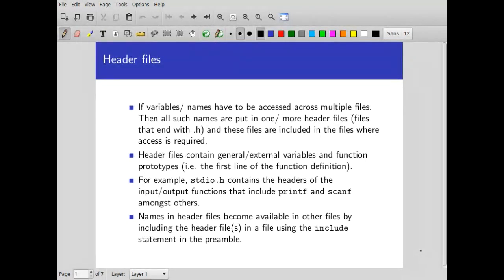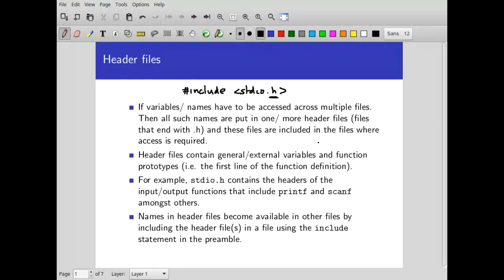The header files are files which end with .h. For example, we had this. We said #include <stdio.h>, right? This .h is essentially saying that this is a header file.